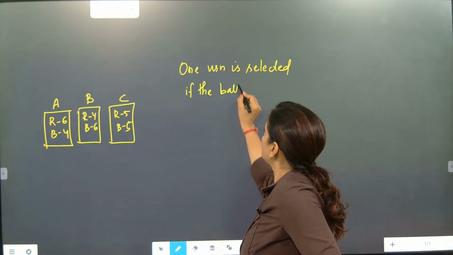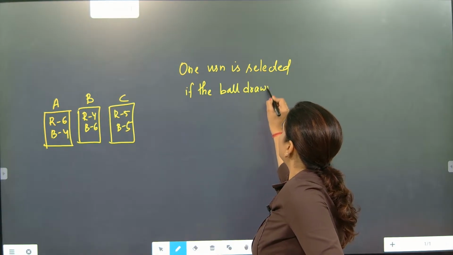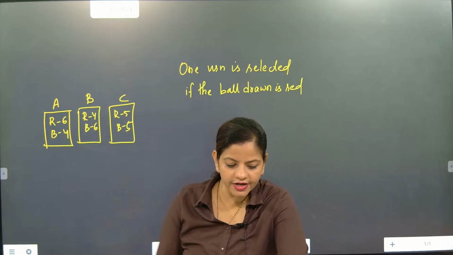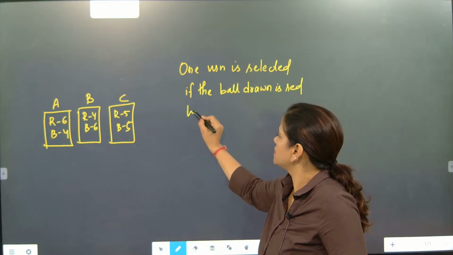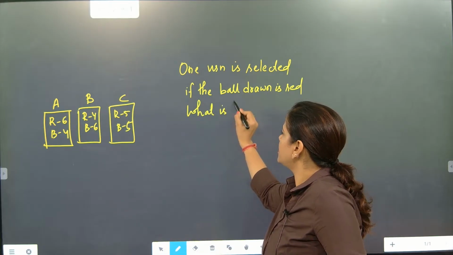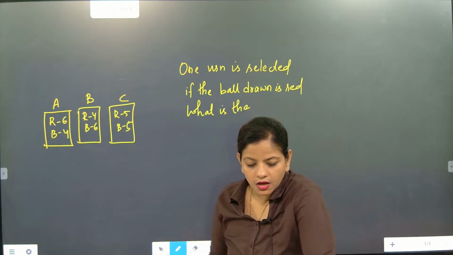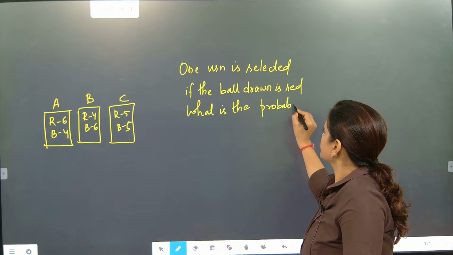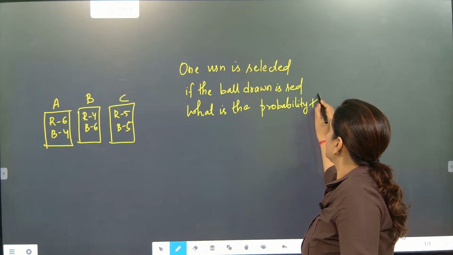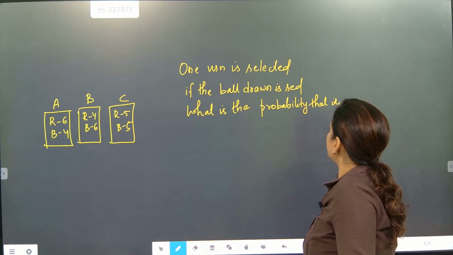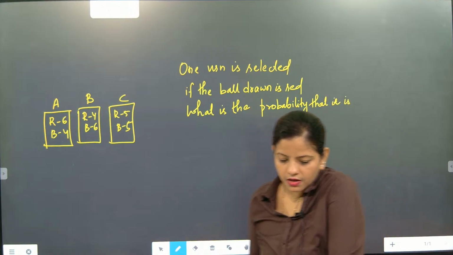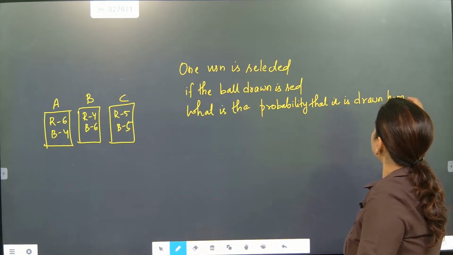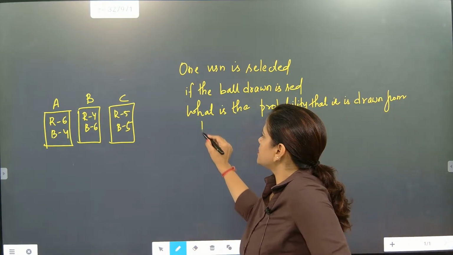If the ball drawn is red, 100%, what is the probability that it is drawn from the first urn?